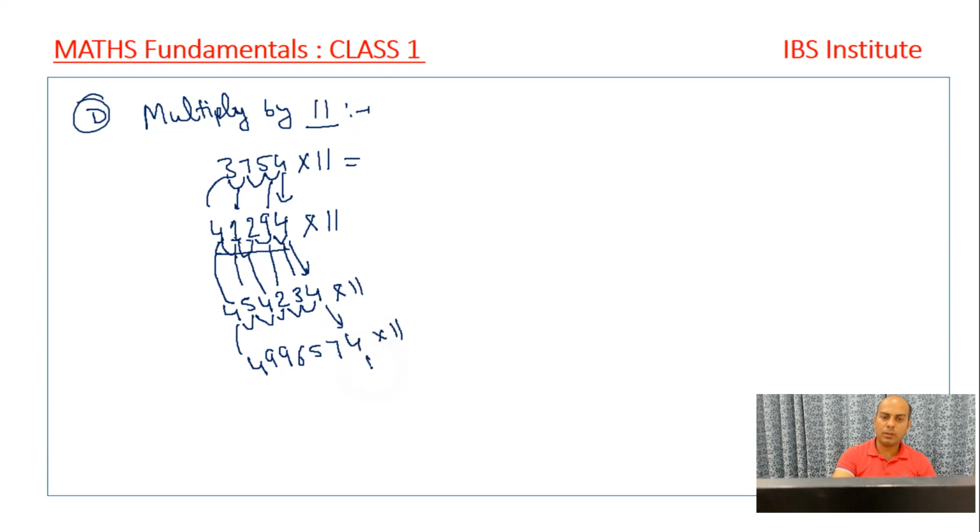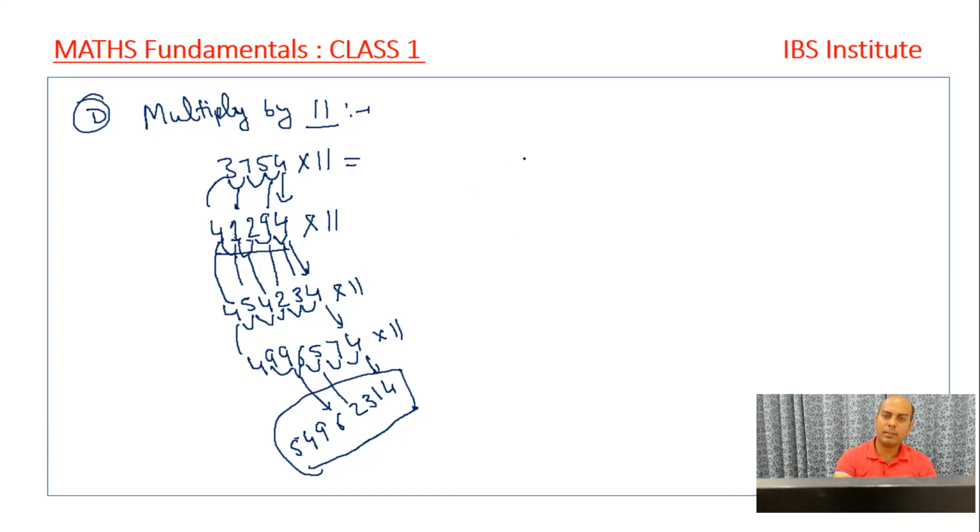It's 11 into this. This 4 will come as it is, 4. 4 and 7, that is 11, 1 carried. 7 5 12, 12 and 1, that is 13, right? 5 6 11 and 1 was carried, that is 12. Now we are left with one more, right? 9 6 15 and 1, that is 16, right? Again 1 carried. 9 and 9, 18 and 1, that is 19. Again 1 carried. 9 4 13 and 1, 14, 1 carried. 4 and 1, 5. So we get the answer to be 54962314, right? This is after multiplying this number by 11, right?